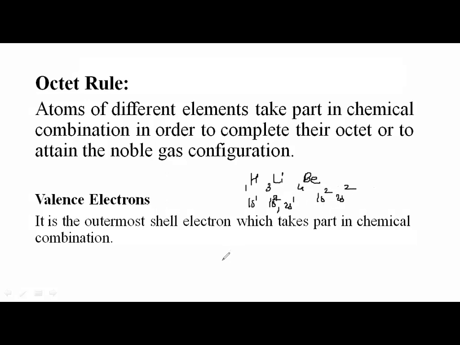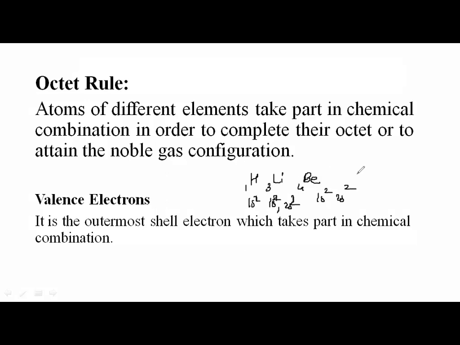Just like we cannot expect a baby to eat two chapatis and become strong. Depending upon its capacity, it can have food, right? Similarly, depending upon these elements' capacity, they have only an s shell, so they cannot have a maximum of 8 electrons. Hydrogen can have a maximum of 2 electrons to become stable. Lithium also can have 2 electrons to become stable, same as in the case of beryllium.